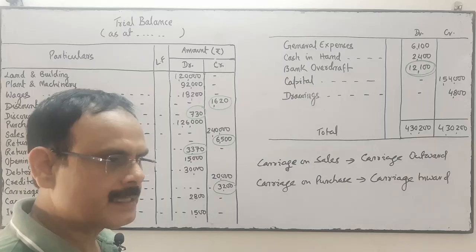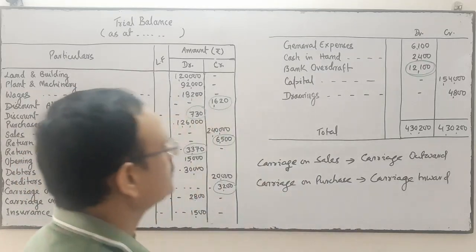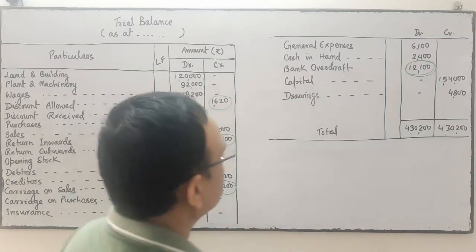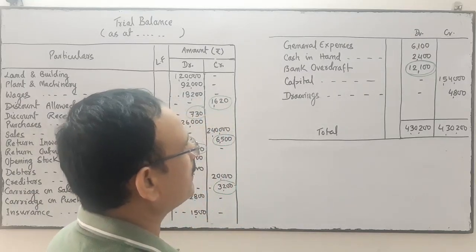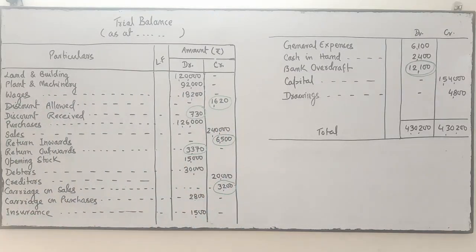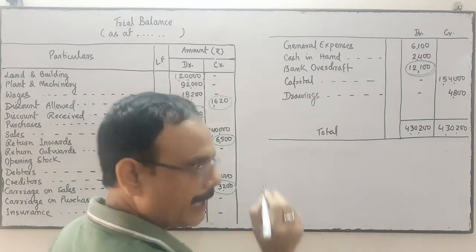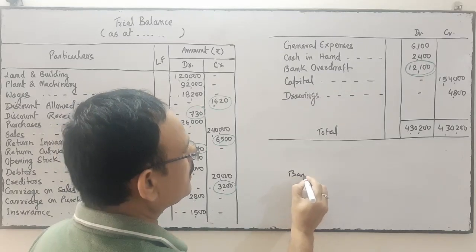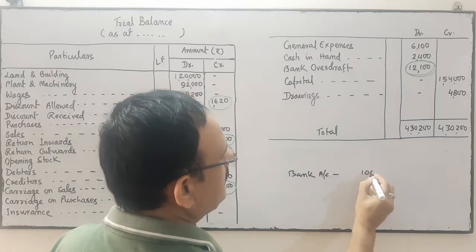Bank overdraft means excess amount withdrawn from the bank. What is bank overdraft? Suppose in my business bank account, 10,000 is there.